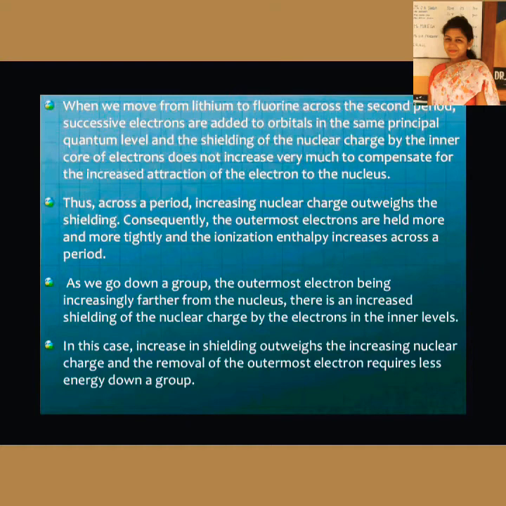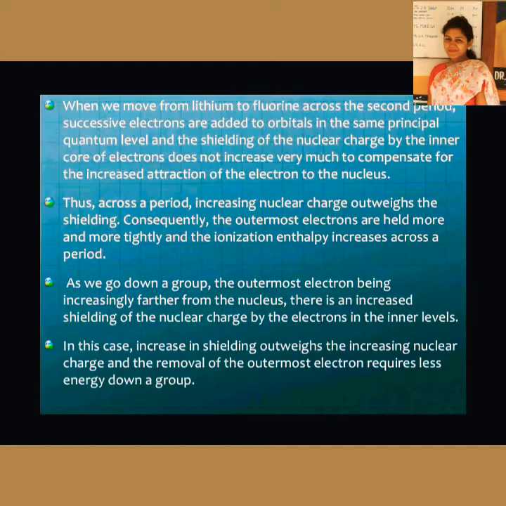As we move down a group, the outermost electron is increasingly farther from the nucleus, so there is increased shielding of the nuclear charge by the electrons in the inner levels. So down the group, the shielding effect is more because new electrons are added to new shells.